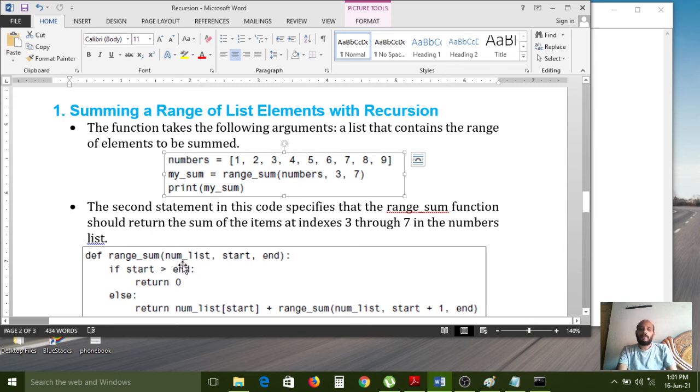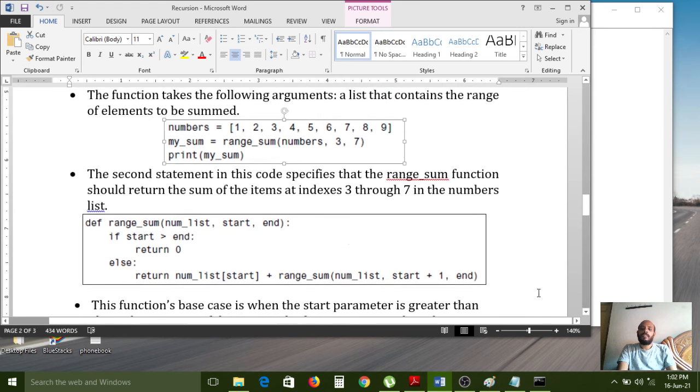To receive the entire list I have created the nums list variable, and 3 is assigned to start and 7 is assigned to end. If start is greater than end, return 0. Is 3 greater than 7? No, the condition is false, so the if block will not execute and the else block will execute. If the condition is true, the return statement inside the if will execute. If the condition is false, the else statement will execute.